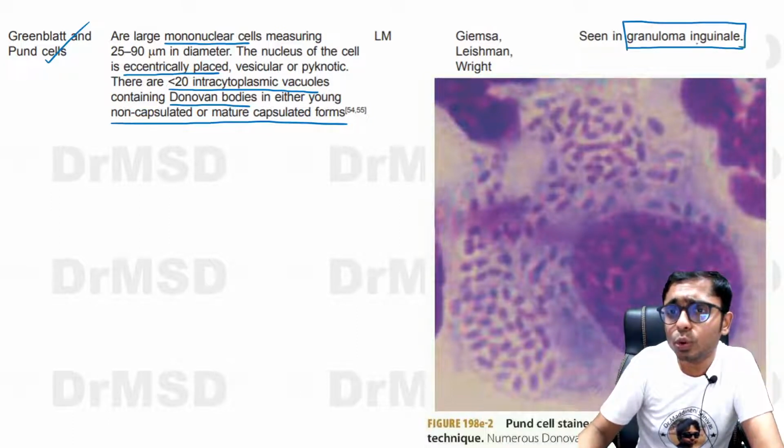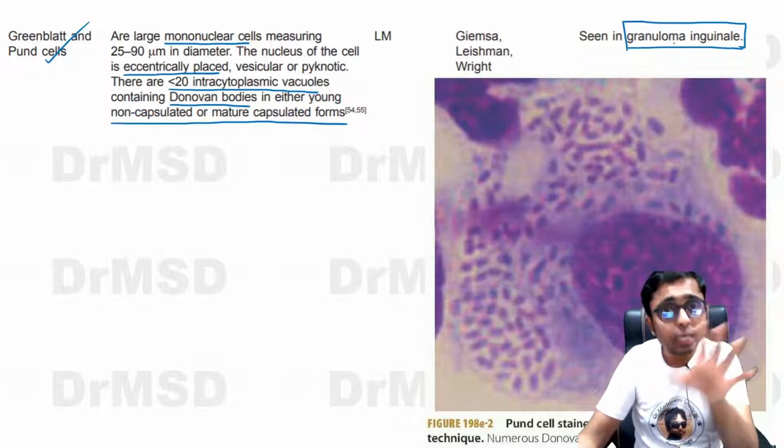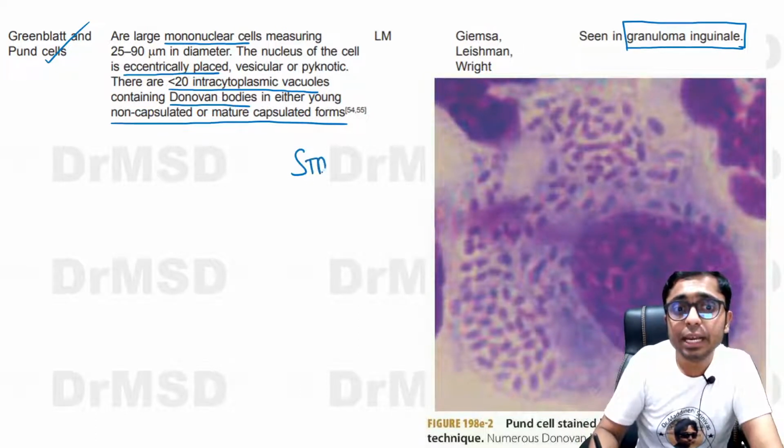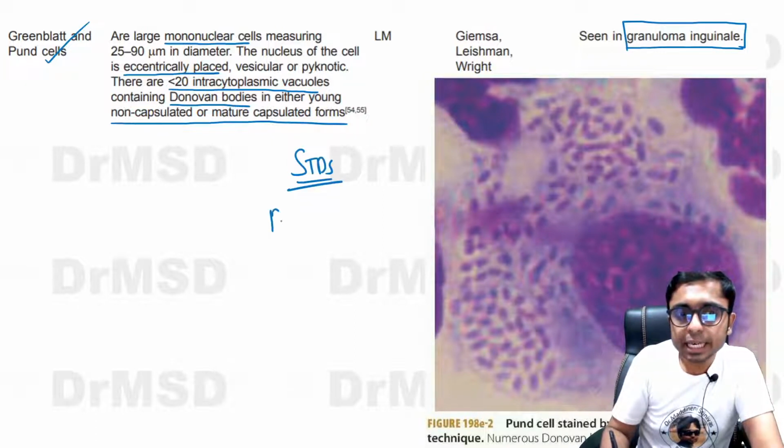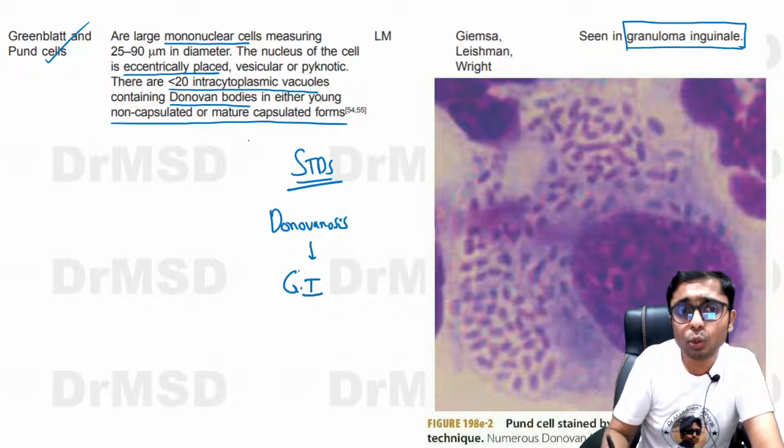So you should know the other names of the sexually transmitted diseases. It is very important. Donovanosis is also called granuloma inguinale. Very important to know this.